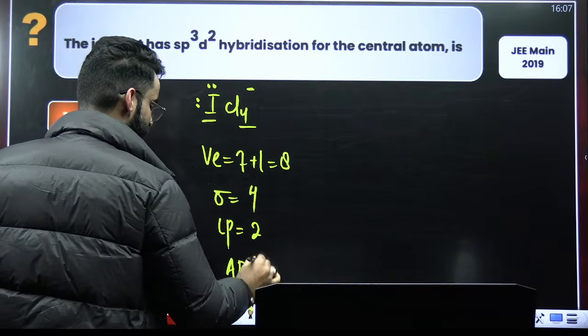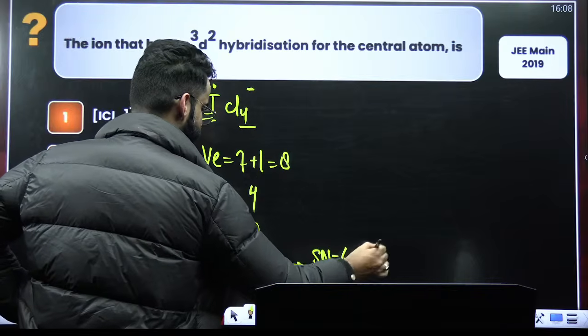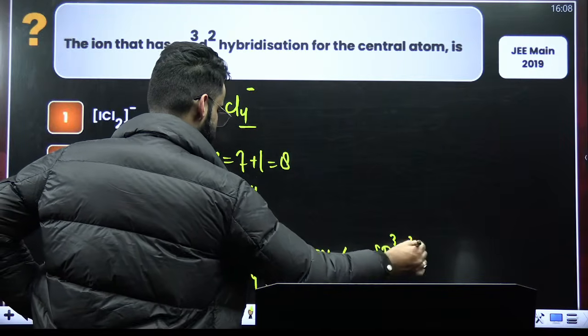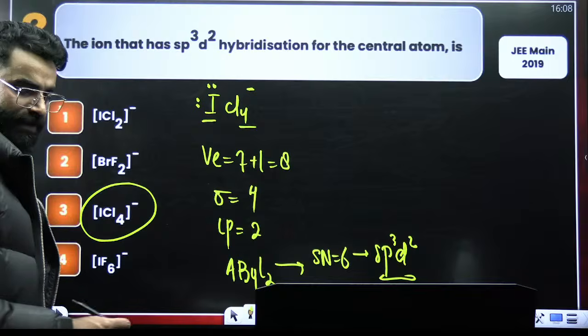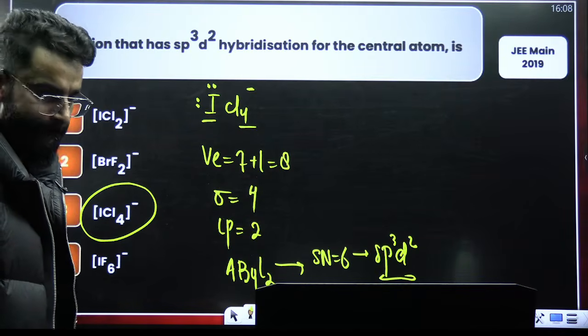So 4 sigma bonds, 2 lone pairs. The type of the molecule will be AB4L2, right? Steric number is 4 plus 2, 6. If steric number is 6, hybridization would be definitely sp3d2 here, right? So it's going to be option 3. That would be the correct answer of this one. Yeah?